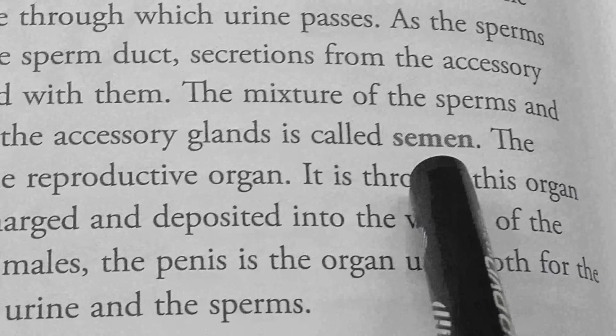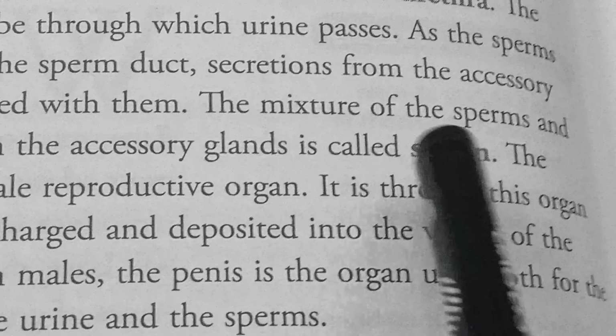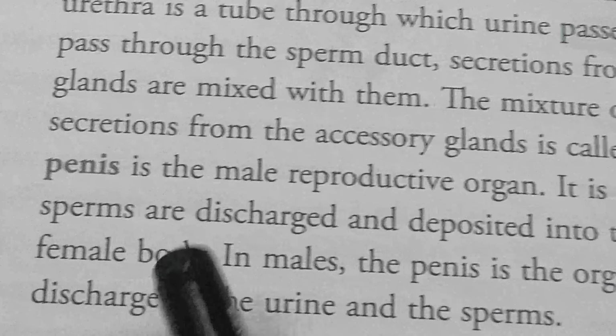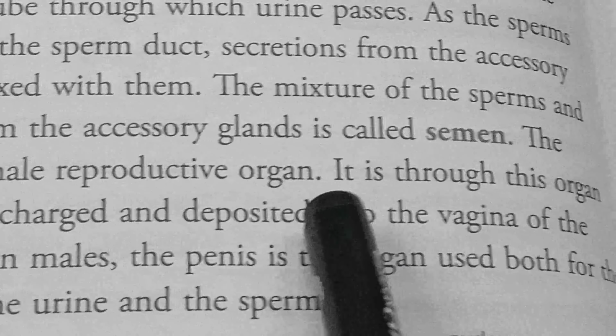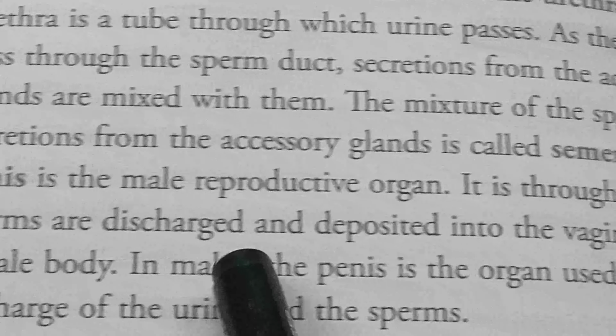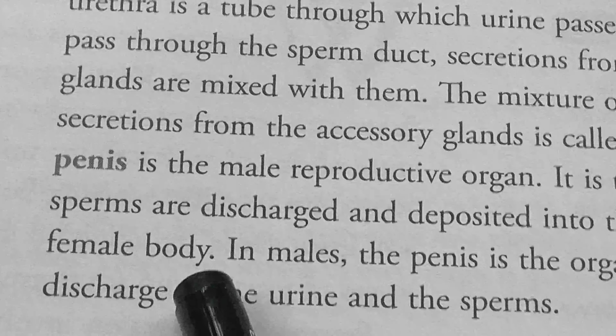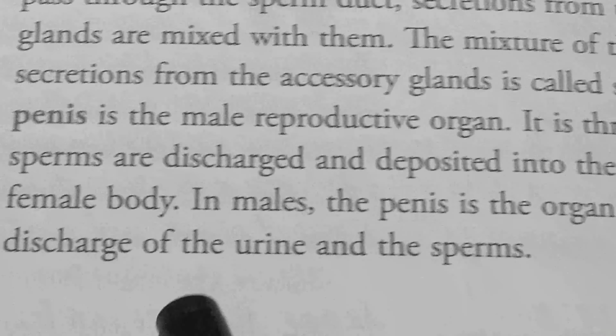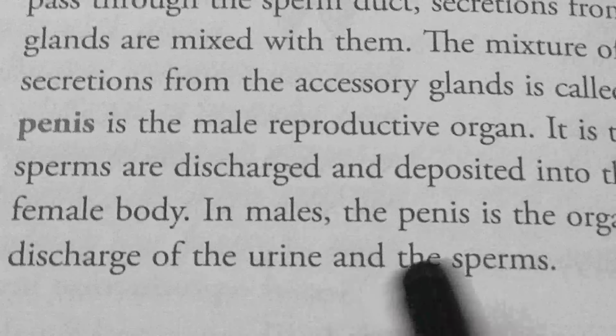Semen is also excreted through the urethra. The penis is the male reproductive organ. Through this organ, sperms are discharged and deposited into the vagina of the female body. In males, the penis is the organ used both for the discharge of urine and sperm.